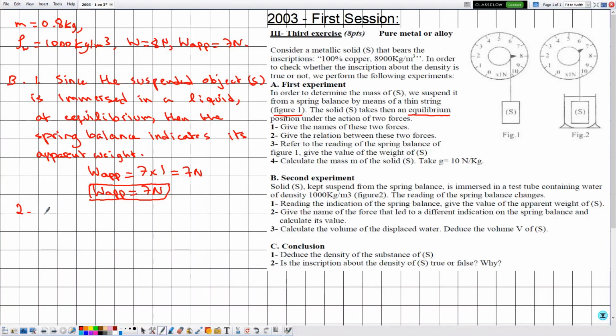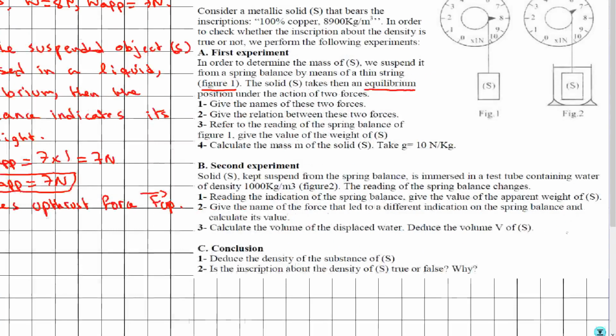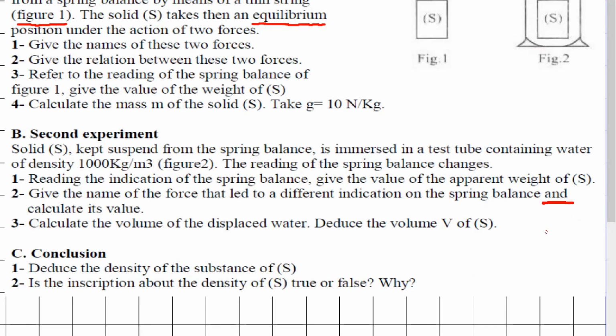Then let's say that the name of this force is Archimedes' upthrust force, F upthrust vector. And in the same part they are telling me to calculate its value, and by that they are asking me about the magnitude of F upthrust, which is the fourth property of the Pilldom.